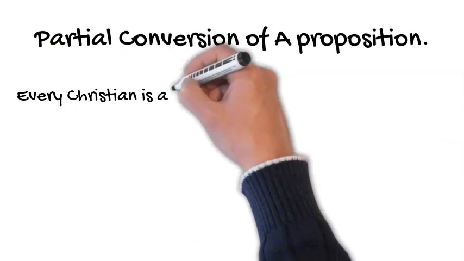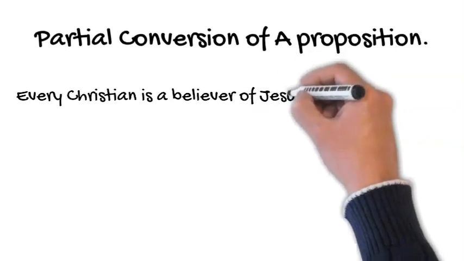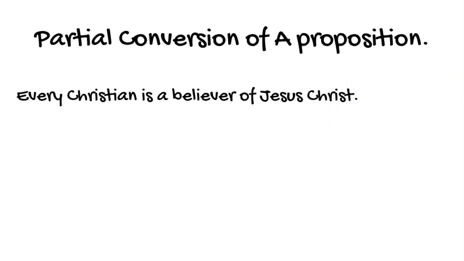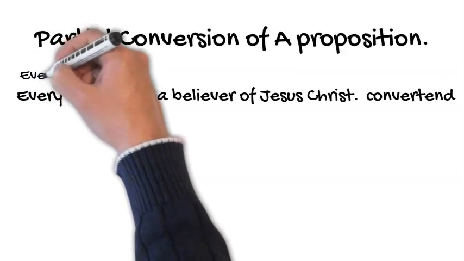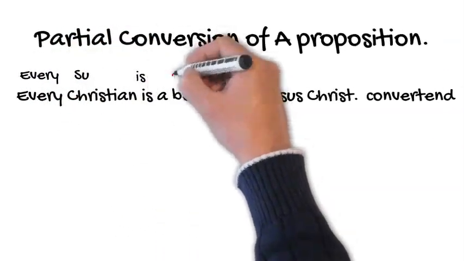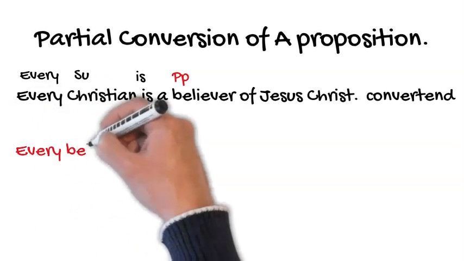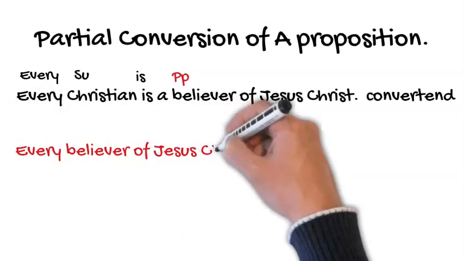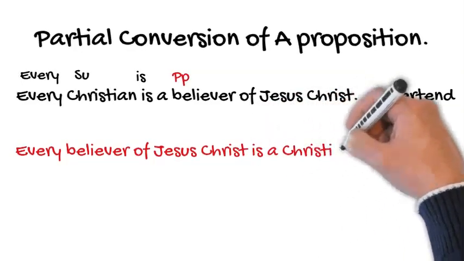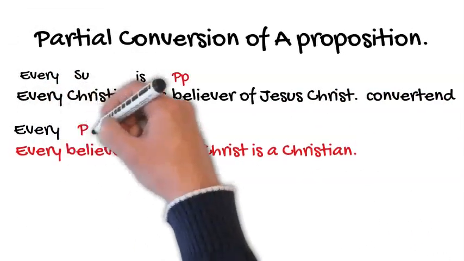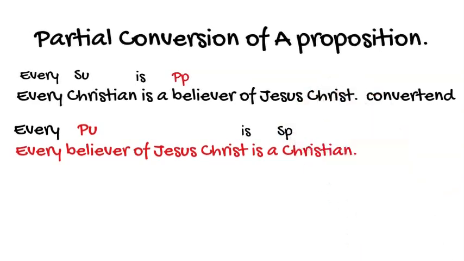For example, every Christian is a believer of Jesus Christ. So we have a subject term that is universal and a predicate term that is particular. In the converse, if we convert it into an A proposition, then there will be an overextension.